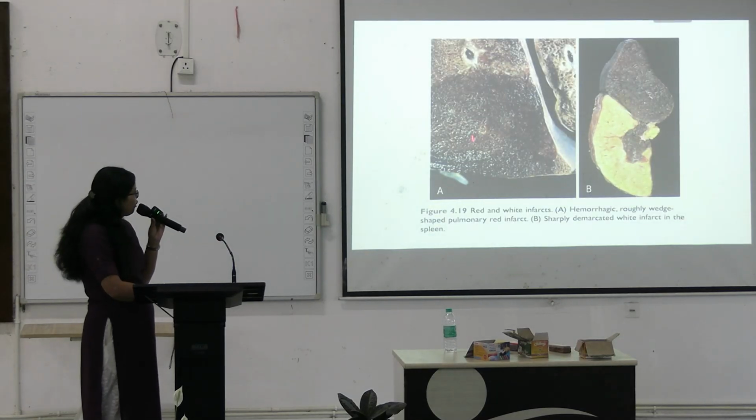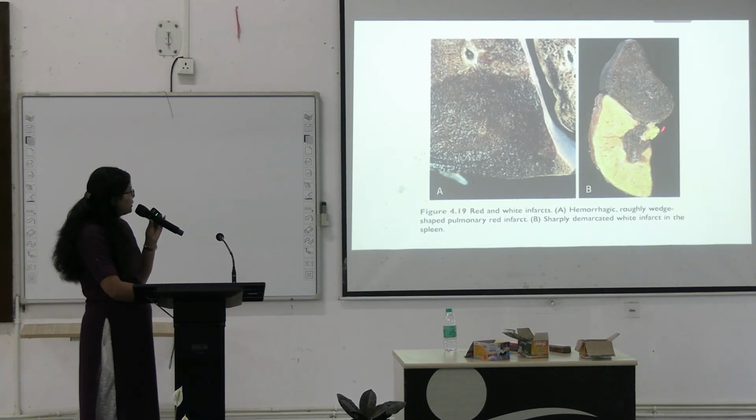So this is a picture of red infarct. So this is the hemorrhagic, roughly wedge-shaped pulmonary red infarct, and this is an infarct in spleen. This is a white infarct in spleen, as we can see this area of demarcation, and it has lost its blood supply.